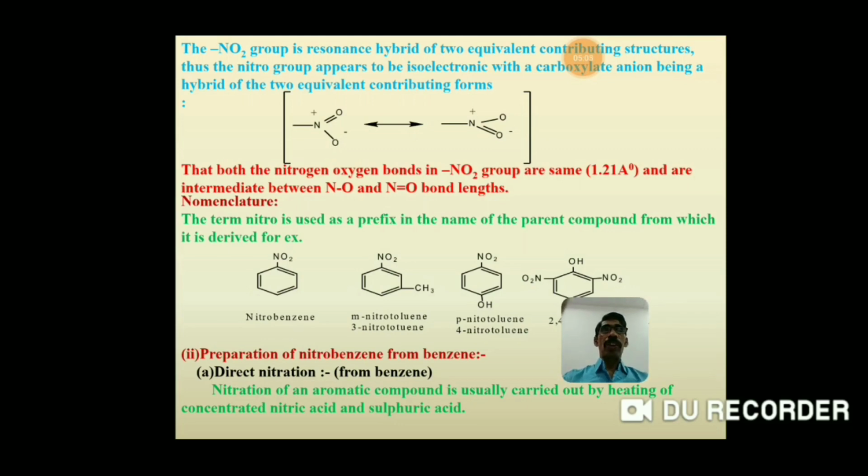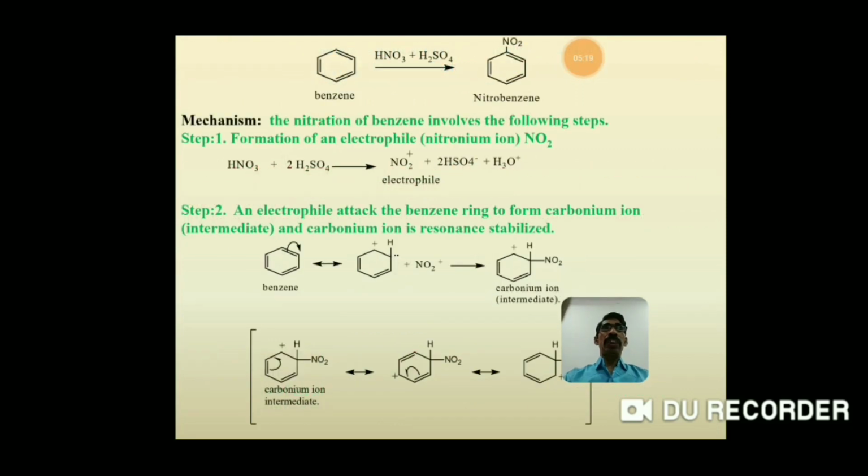So these are the examples of nomenclature. Now preparation of nitrobenzene from benzene. Nitrobenzene can be prepared by the direct nitration method from benzene, in which benzene is treated with concentrated nitric acid in the presence of concentrated H2SO4. It gives nitrobenzene plus water. Very simple reaction.